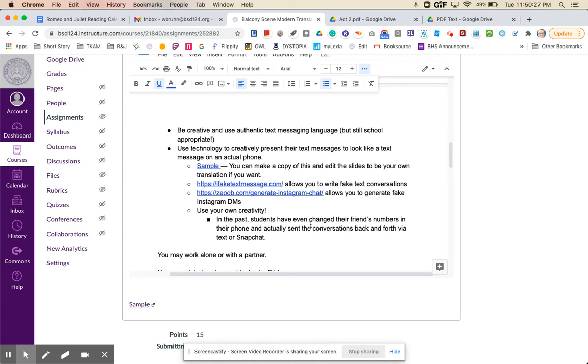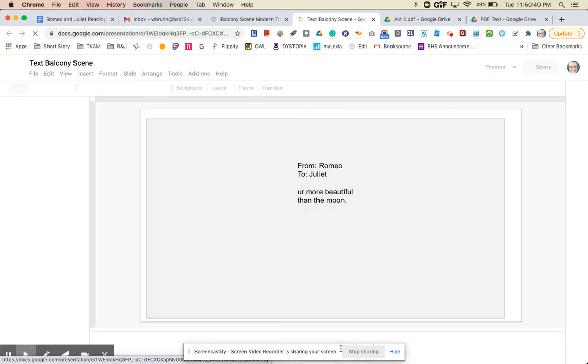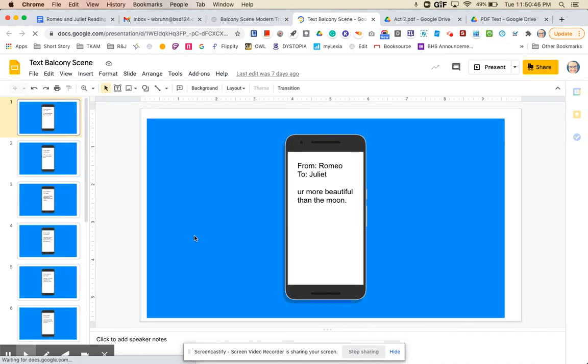And then you're going to use technology to present your text messages to look like messages on an actual phone. So I have a sample here for you, and you're welcome to just make a copy of this and then edit the slides to match what you would want it to say. That would be fine. You can also do this on paper if you don't have reliable internet.